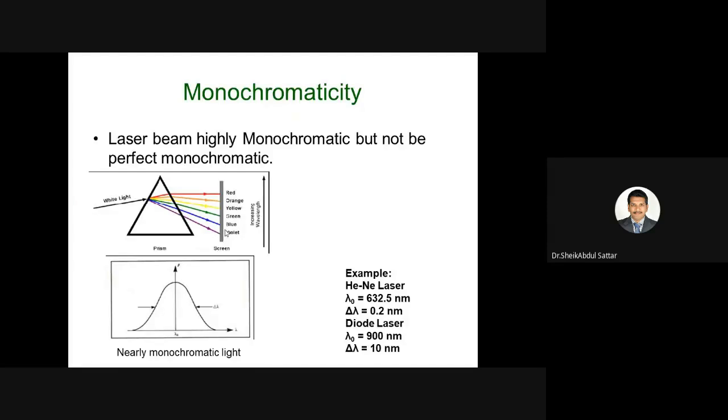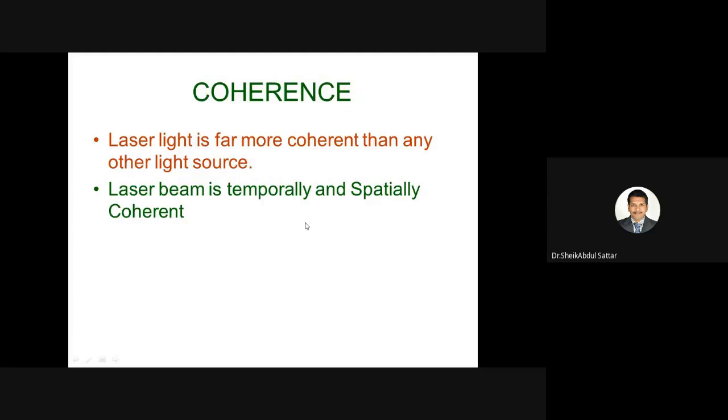And coming to the other characteristic, monochromaticity. What is this? The beam has only one kind of wavelength, that means one kind of frequency. But it is not exactly one kind of frequency. There is some wavelength dispersion, delta lambda, but that is very, very less. So laser we can consider almost monochromatic, but not exactly monochromatic.